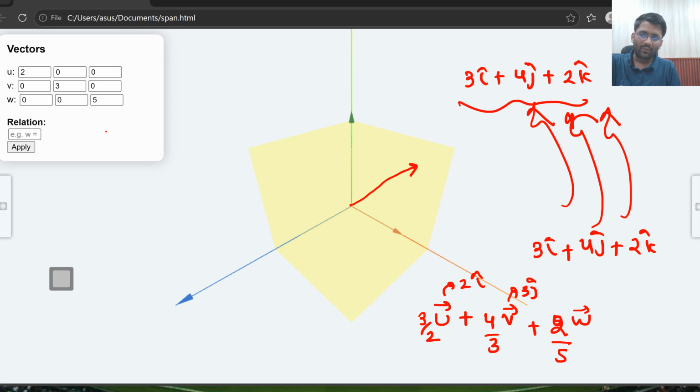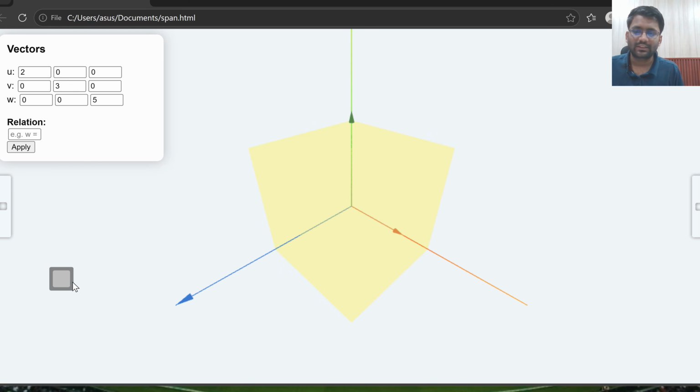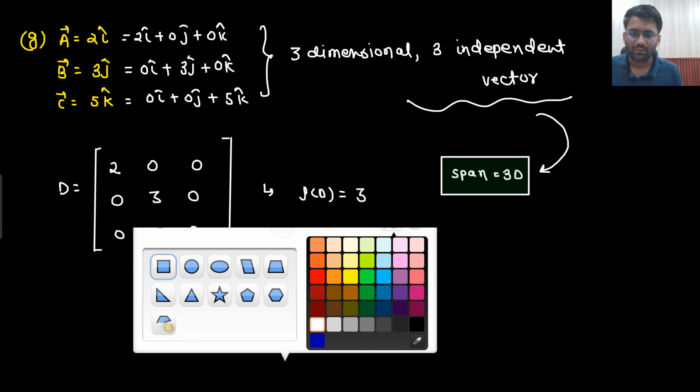So using a linear combination of these 3 vectors, I can create any vector in the 3D span. We call it 3D space as well, or you can call it 3D span or 3D space, whatever name you want to give. But in language, we will say the span is 3D. I hope it is absolutely understandable to you.